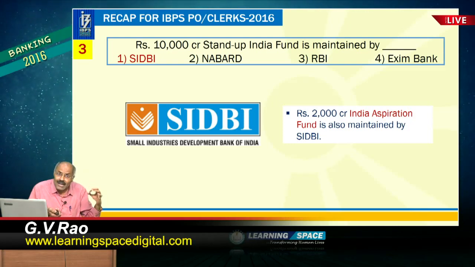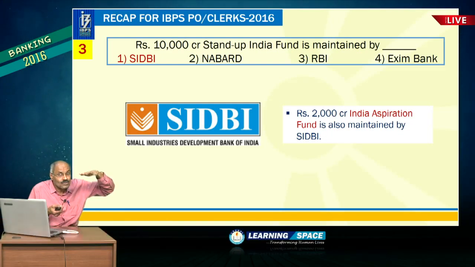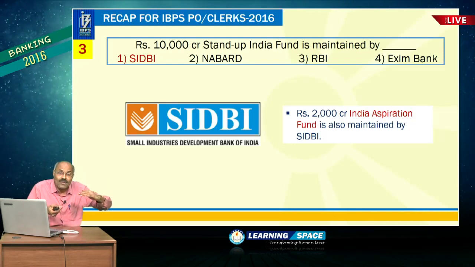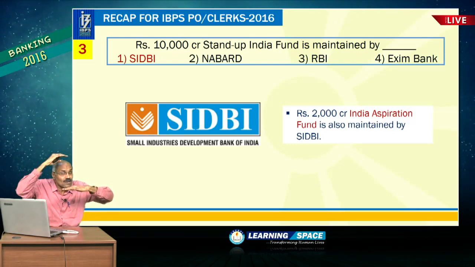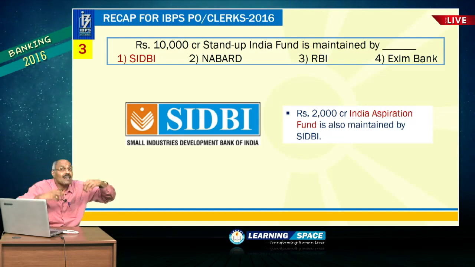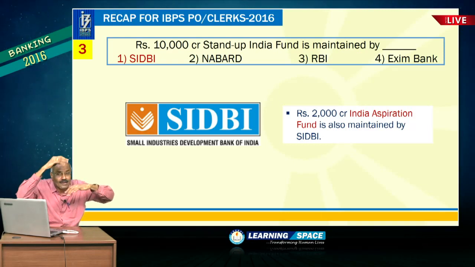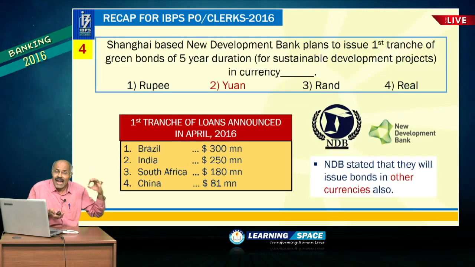And one more important aspect I would like to tell you, under Mudra Bank the loans are up to rupees 10 lakhs. Under Mudra Bank, loans are being given up to rupees 10 lakh, whereas under Startup India Stand Up India, the loans are given from rupees 10 lakh to rupees 1 crore. So, if someone talks about the range of loans given under Startup India Stand Up India, that is from rupees 10 lakh to rupees 1 crore. So, please do not forget, this Stand Up India Fund is maintained by SIDBI,